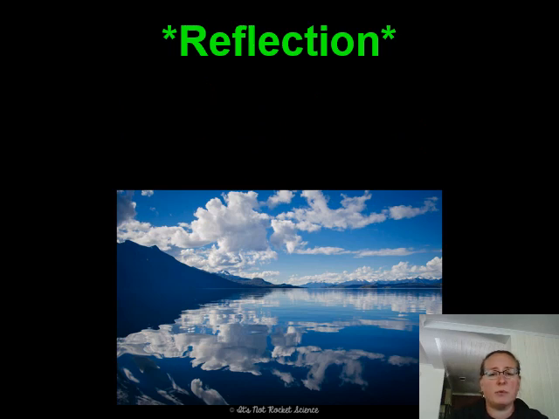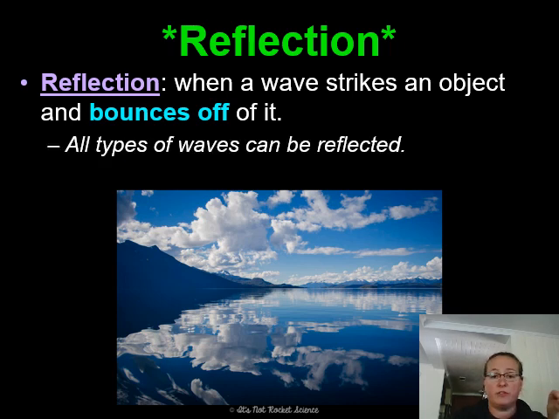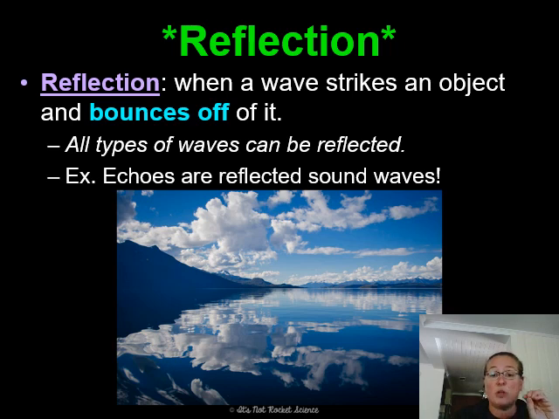Reflection is probably the one that we're most familiar with. If we go somewhere to a pond or a lake and it's a nice sunny day, you're going to see something that looks like the picture that we see here. It looks as if there is a perfect mirroring from the clouds and the mountains down onto the surface of the water. So a reflection is when a wave strikes an object and bounces off of it. But reflection is not just for light waves. All kinds of waves can do reflection. Echoes are an example of a reflected sound wave. If you are in the right environmental conditions and you holler out, whatever you have yelled out is going to come back and you'll be able to hear it. So all kinds of waves can do reflection.